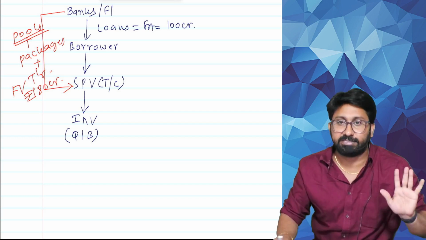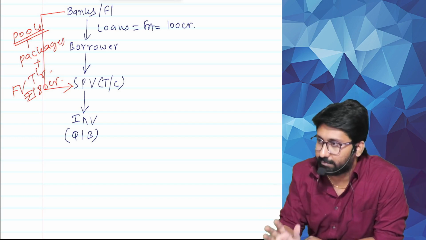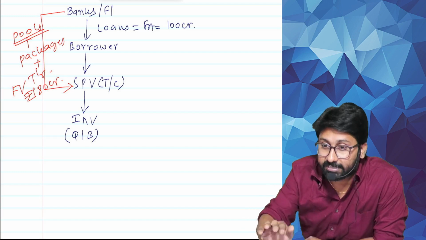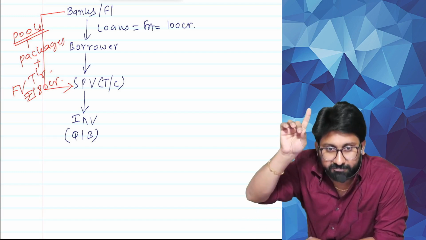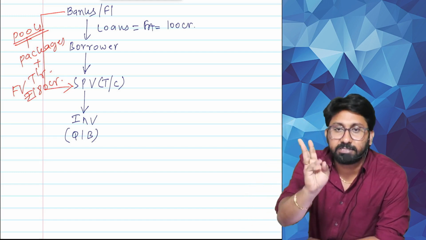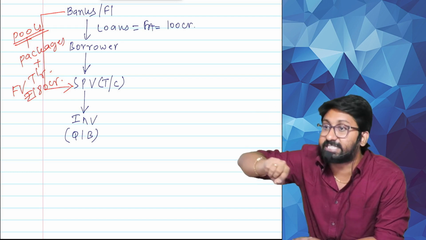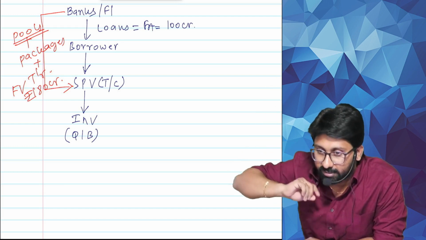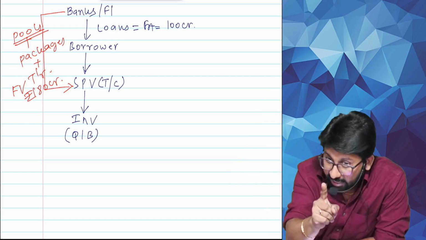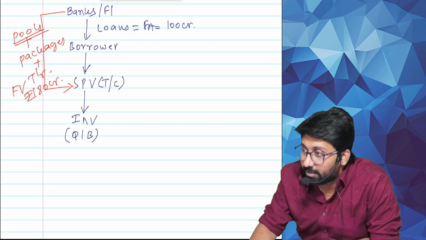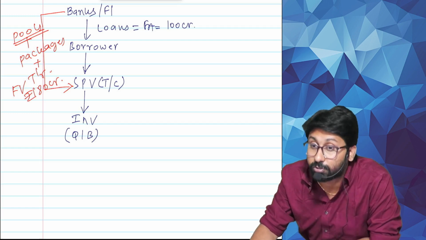I will give you an example. CBT, not CBDT, CBT, Central Board of Trustees. In India, pension and provident fund are all coordinated by one department called CBT, Central Board of Trustees. They will take care. Every month in India, in the form of pension and provident fund, government is collecting 30,000 crores.